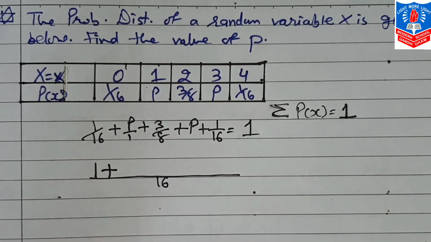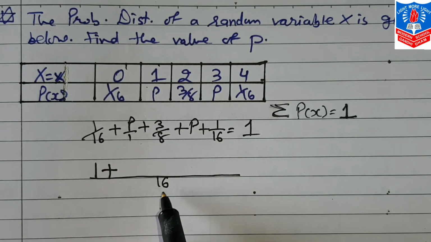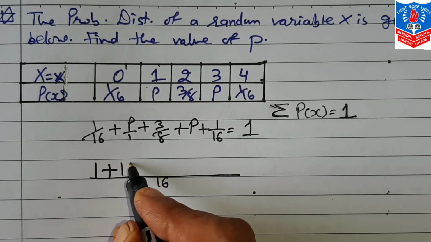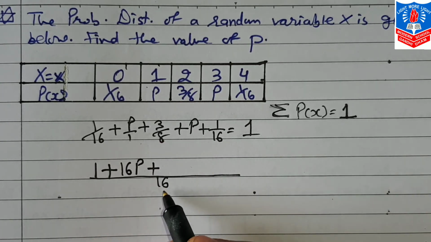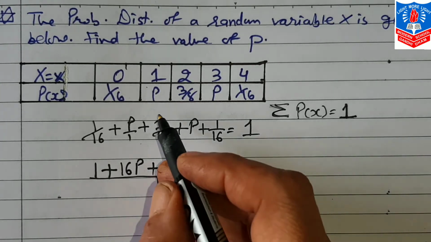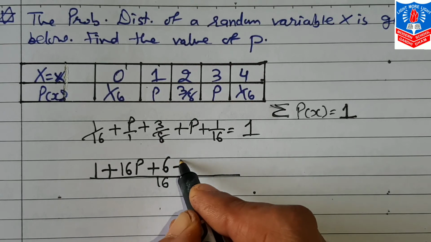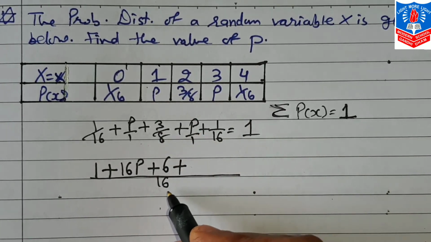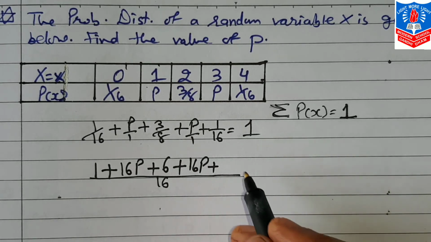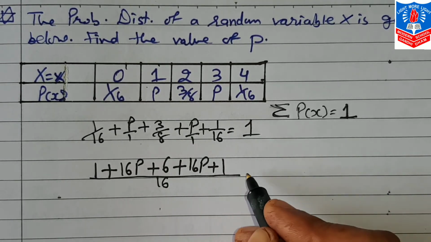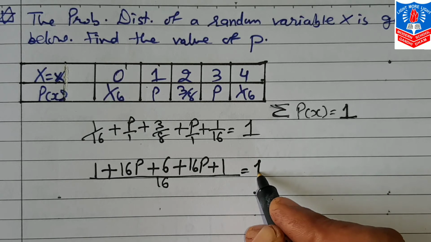Here nothing is there, that means p by 1, so 16 divided by 1 is 16, multiply by p, 16p. Plus 16 divided by 8 comes 2, multiply with 3, that comes 6. Plus again 16p, plus 16 divided by 16, 1, and multiply with 1, that comes 1, is equal to 1.